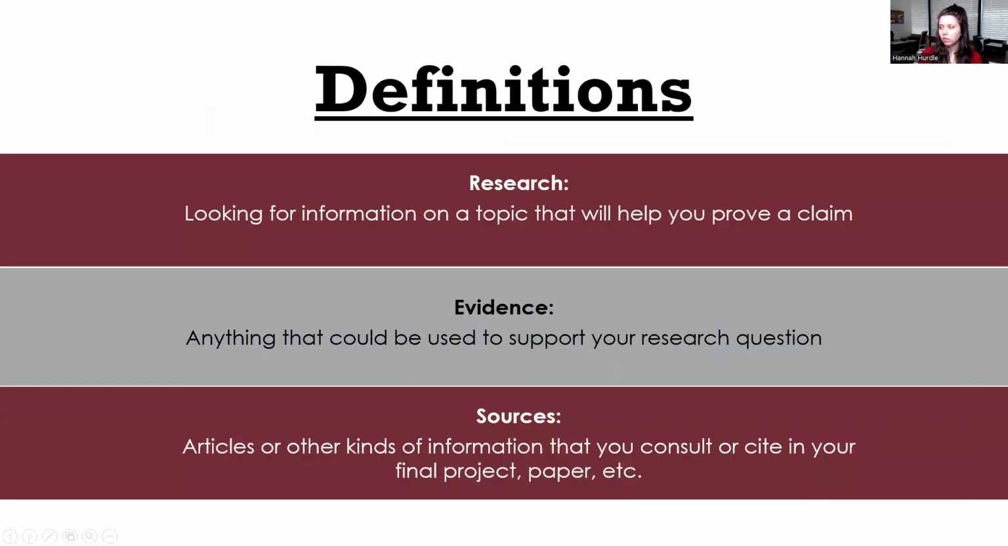So definitions. Research is looking for information on a topic that will help you prove a claim. Evidence is anything that can be used to support your research question. And sources are articles or other kinds of information that you consult or cite in your final project, paper, assignment, etc.